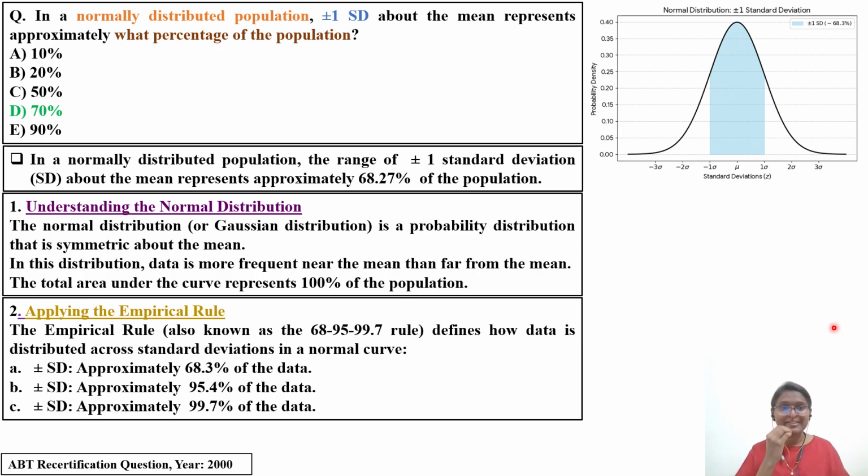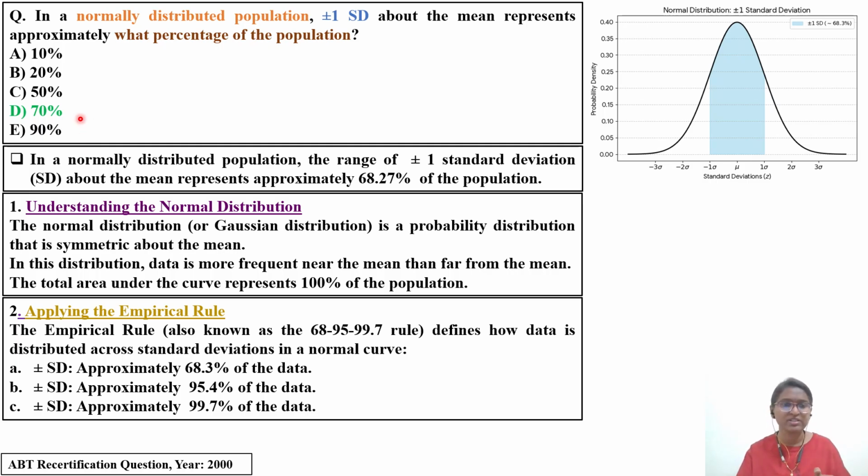Now another question we will discuss with respect to statistical topic only. This question is also taken from ABT only. So in a normally distributed population, see, this is how the population is normally distributed. If it is skewed towards the left side or skewed to the right side, then you have to apply a non-parametric test. Okay, in a normally distributed population, plus or minus 1 standard deviation about the mean represents approximately what percentage of the population? The options are 10%, 20%, 50%, 70%, 90%. The right answer, in green text, is 70%.